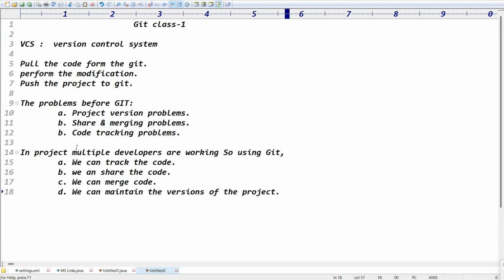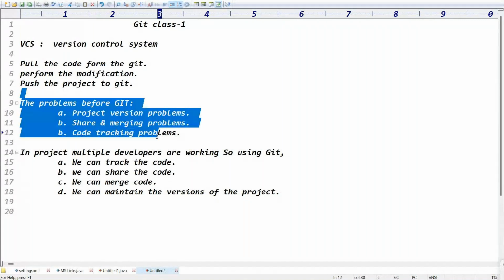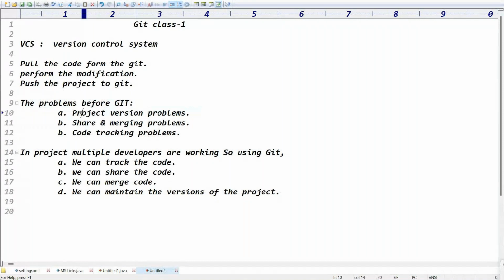Exactly. Guys, in the project, multiple developers are working. So using Git, we can track the code, we can share the code, we can merge the code, we can maintain the versions of the project, right? I think this is Git, guys, basically. I think you got the point, right? Before Git, the problems were sharing problems, merging problems, tracking problems, versioning problems.